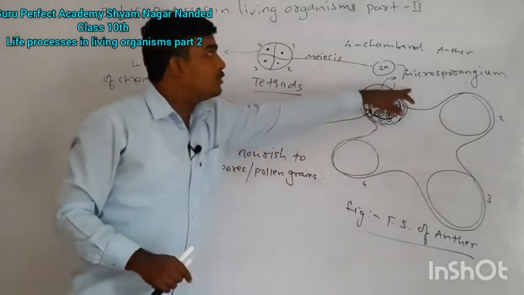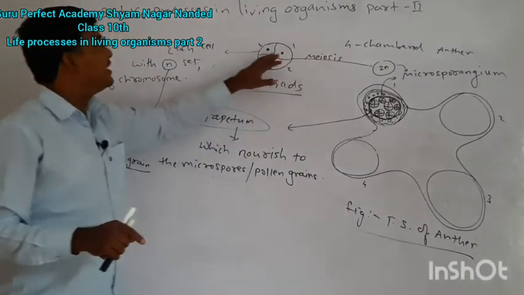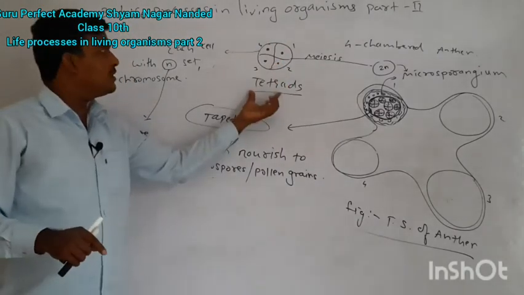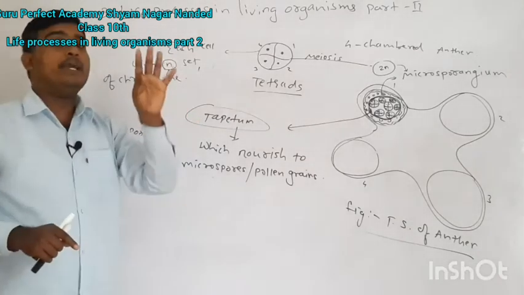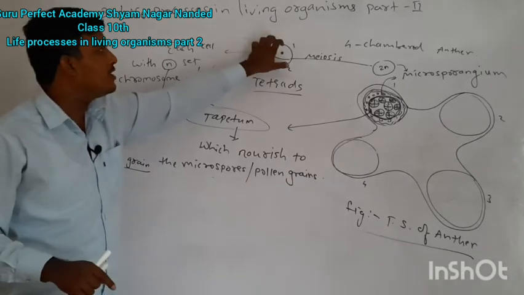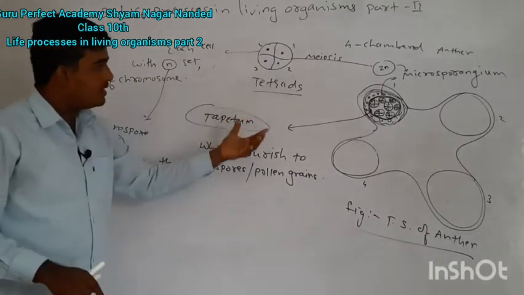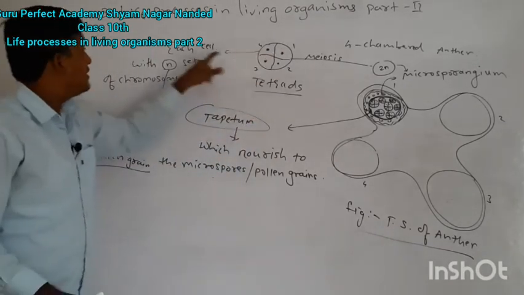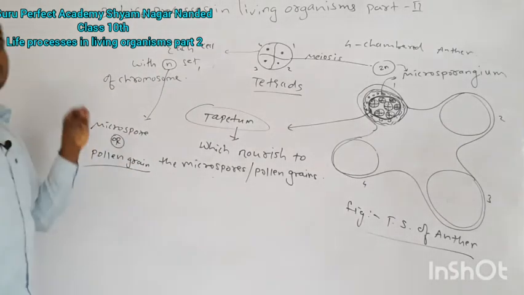Look here, microsporangium is the diploid cell. After meiotic division, 4 haploid microspores are formed. That structure is called a tetrad, because 1, 2, 3, 4. There are 4 haploid microspores formed. That's why they are interconnected to each other, and that's why these are called tetrads. After the formation, they may separate during pollination. Here each cell is referred to as a microspore, each with a haploid set of chromosome.